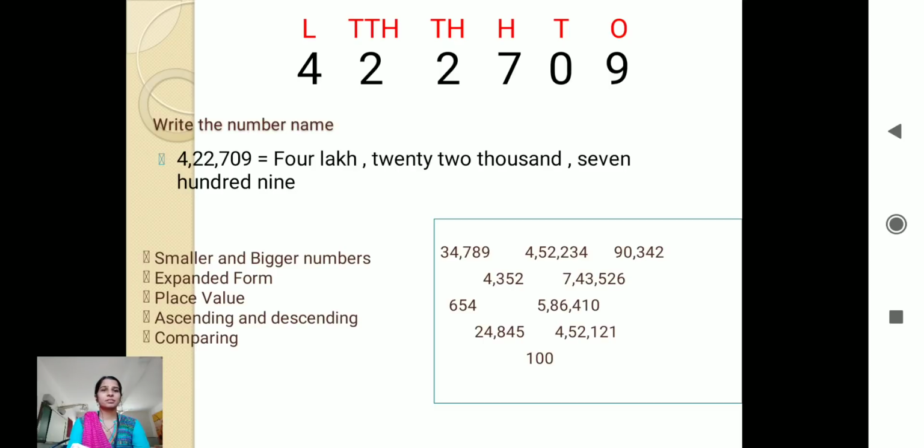So whenever a question is asked, we underline that digit or we specifically say the colored digit, and ask what is the place value of the underlined digit, right? Like this we ask certain questions, as we have learned for 4-digit numbers also. So I hope you have understood. Try to revise all your 4-digit numbers and 3-digit numbers, okay? I will also be giving you a worksheet along with this. Please try to solve that. Write the expanded form, ascending and descending order, smaller and bigger numbers, in words, and the face value and place value. That is the most important.